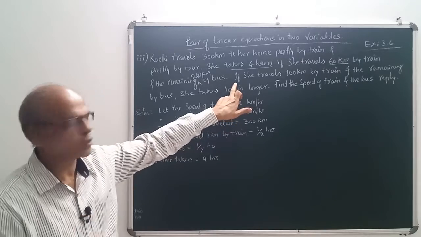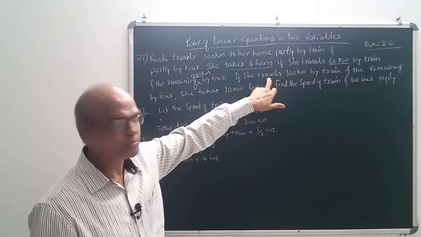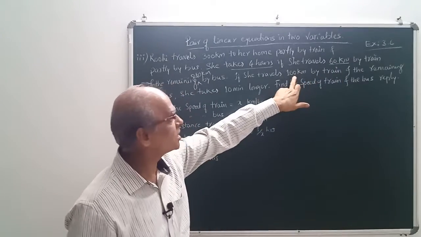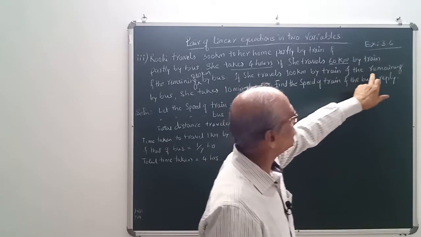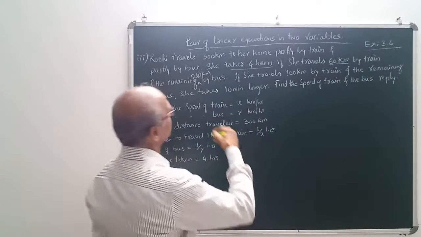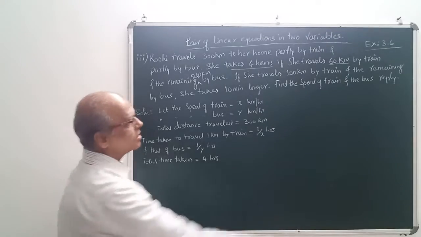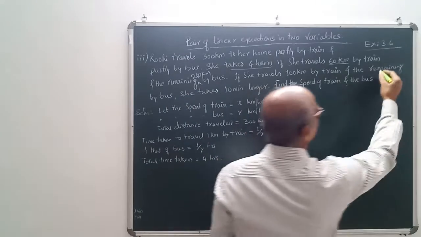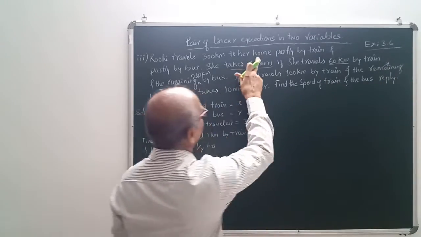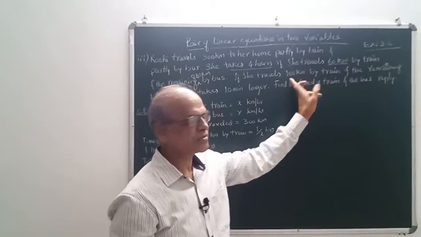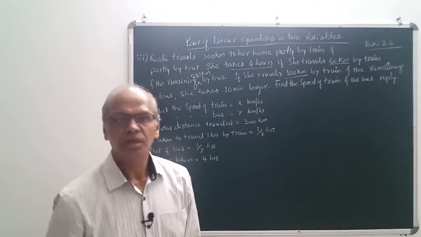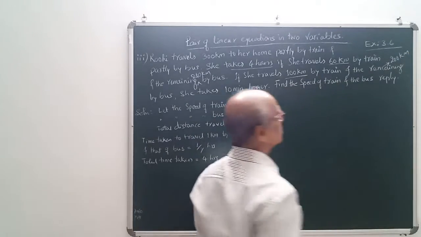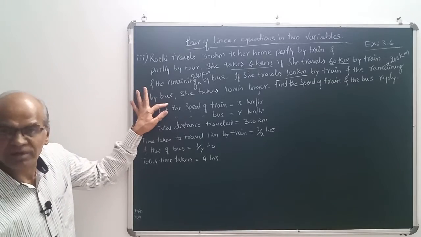Here begins the second part of the question. If she travels 100 kilometers by train. In the first case 60 kilometers by train, in the second case 100 kilometers by train. And the remaining means what? Total distance traveled is 300, but this time she has covered 100 kilometers by train. What is the remaining one? 300 minus 100 is 200 kilometers. She travels that by bus.